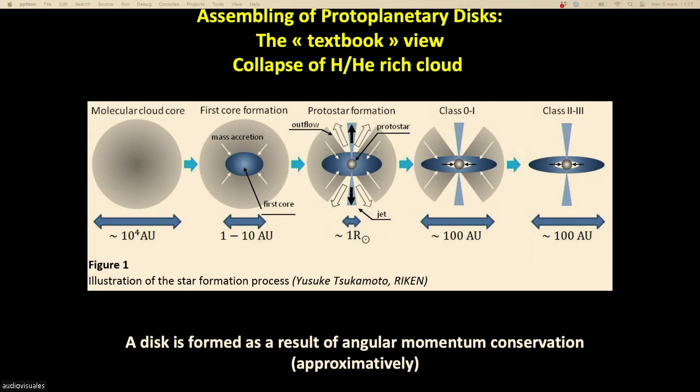The only way for a molecular cloud to contract is that it efficiently emits its internal energy through black body emission, then it can collapse. And when it starts to collapse, the material starts to fall toward the center. So you have accretion in the center, and then you have the formation of a protostar. And that's it.